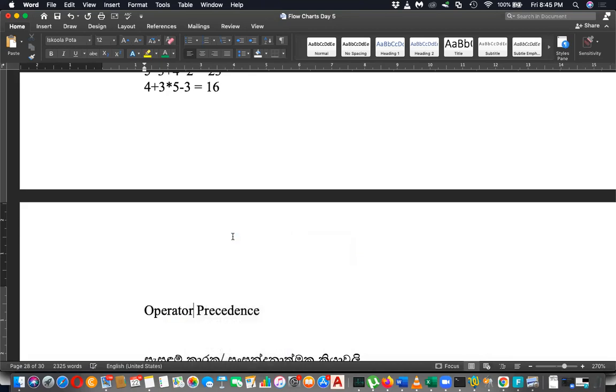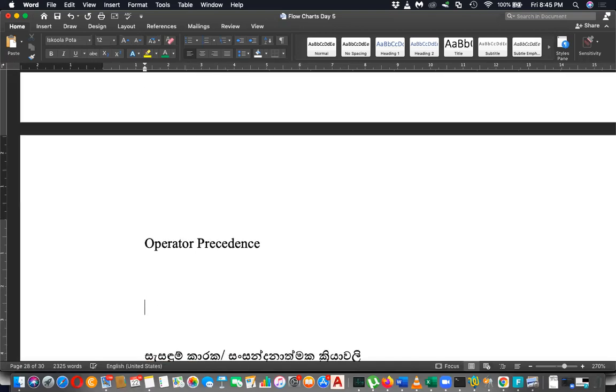Operator precedence. Please write the heading operator precedence. Actually, this is given in the book. But without referring to the book, let me tell the general thing.